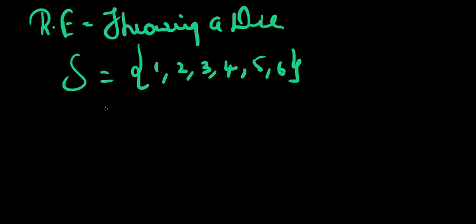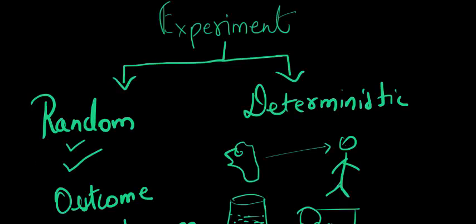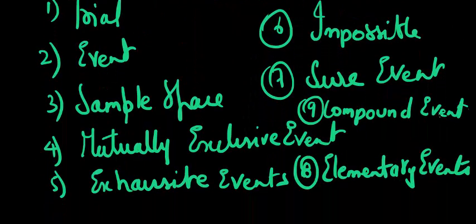So what have I explained? The sample space is all the possible options, all the total possibilities, of a random experiment. That is my sample space. Done.